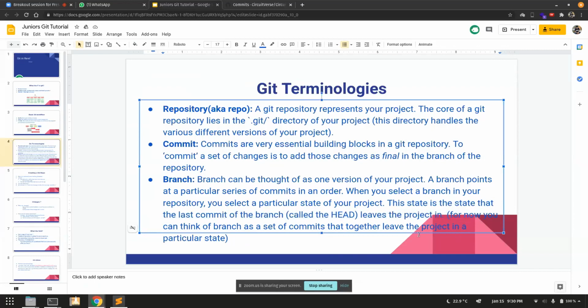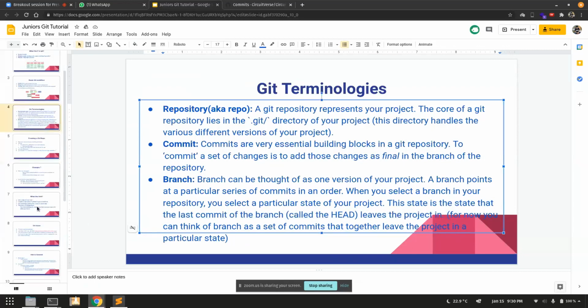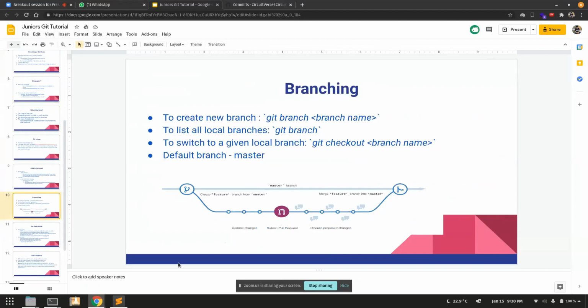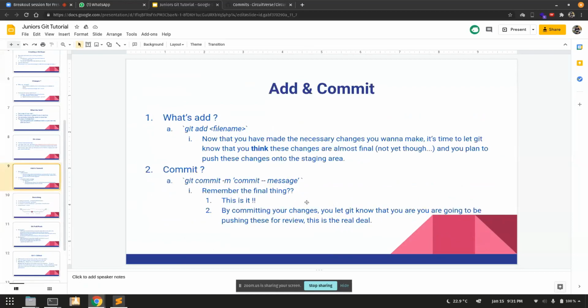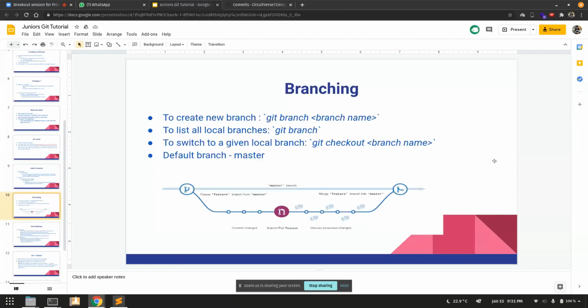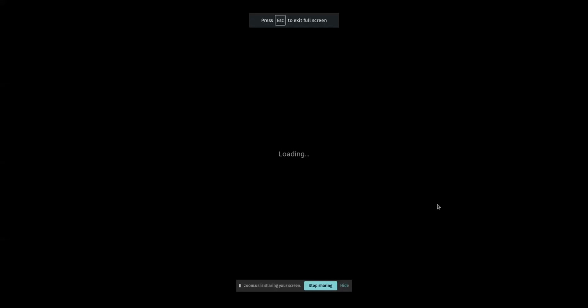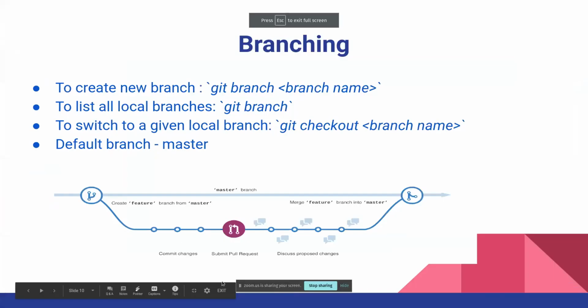So for now you can think there's a diagram in the later slides, right? Maybe it'll be helpful for them if you show that one. Yeah, so something like that. So as you can see, this is where the branch splits, right? Let's say this is a master branch. You can see the line up, this line above, this is the master branch. Zoom it a bit. Or screen share, sorry, slideshow maybe. Okay. Yeah. Is it better?